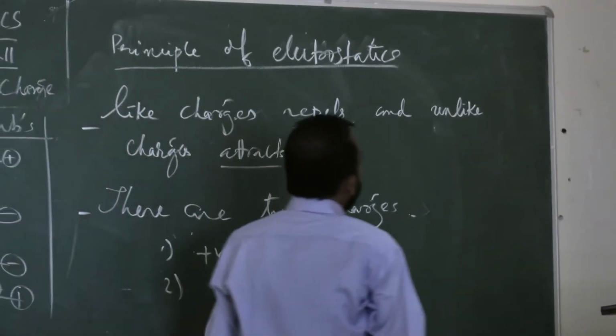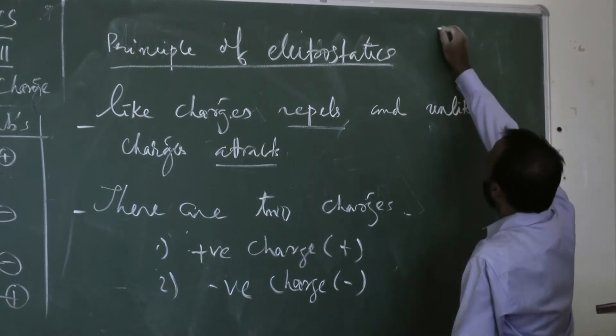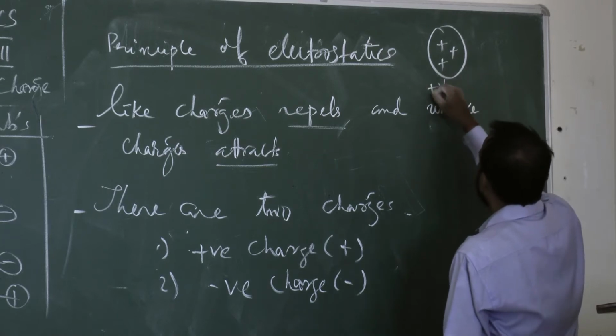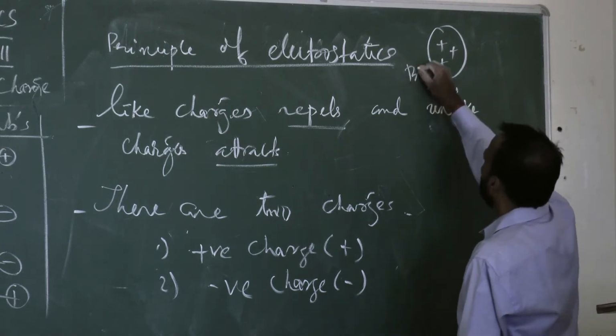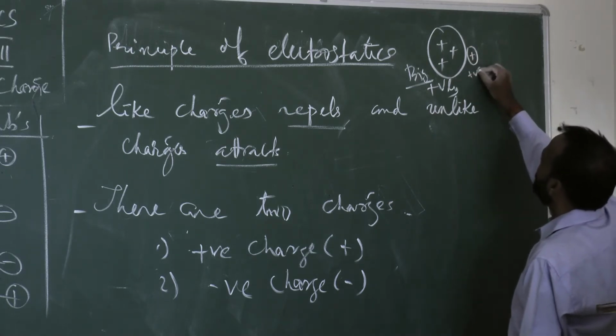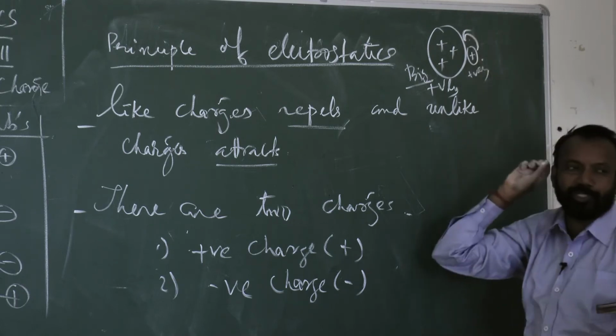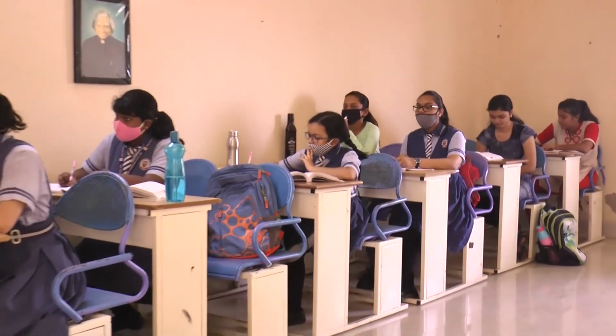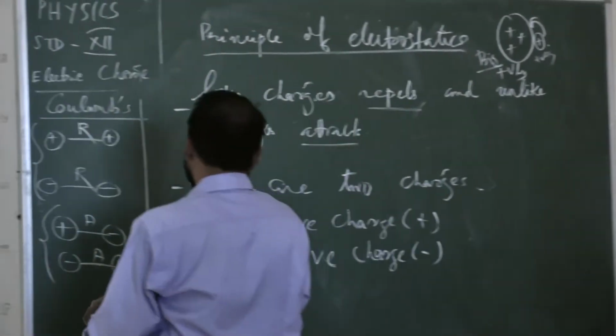You must remember that one big region of the positive charge, a big size of positively charged body, and nearby one smallest positively charged body is kept. So due to the induction process, the smallest region of the positive charge gets inclined towards the bigger region of the positive charge, which is seen as attraction. It may not attract directly, just like positive charge and negative charge get attracted towards each other.